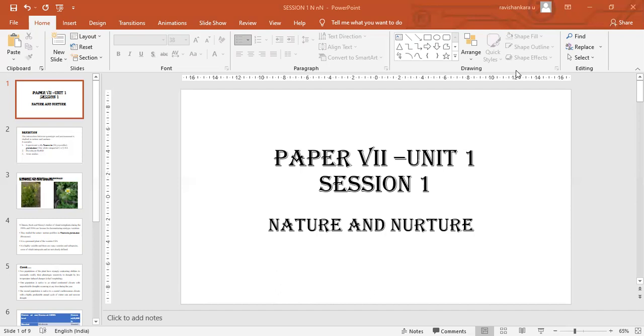That is what we call nature and nurture. Nurture means nourishing. Nature means genotype. When we nourish a particular genotype, that character is expressed according to the nourishment that is provided to that particular genotype.